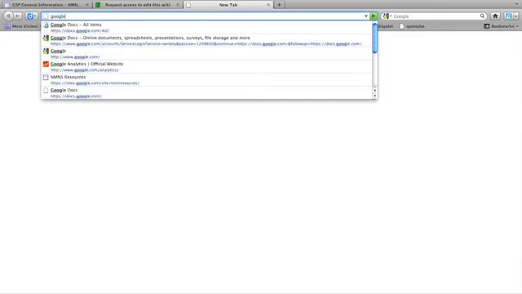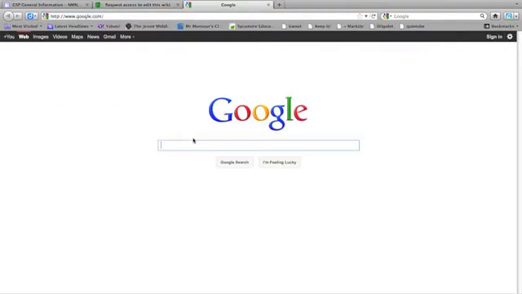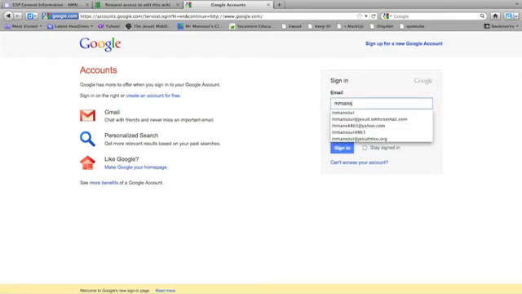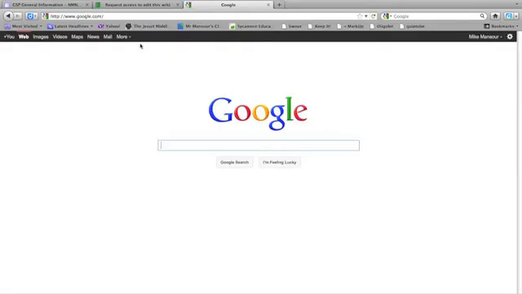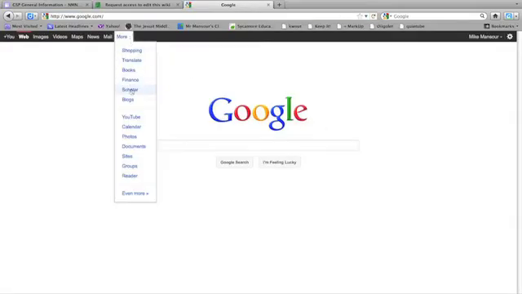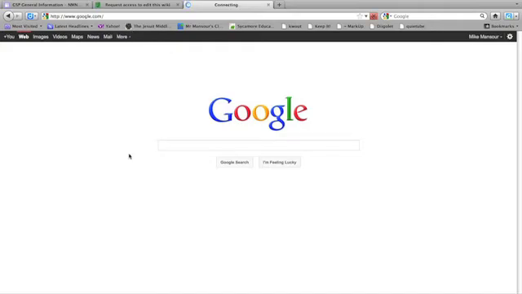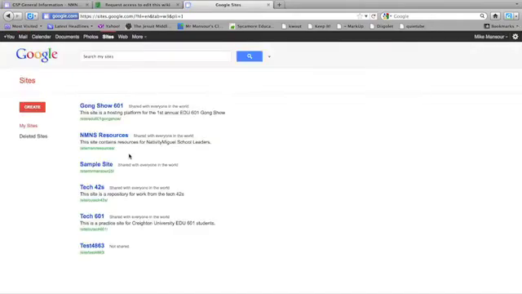So I can go to google.com and click on sign in, and I will log in with a different Google account right here, and that will get me access to the wiki. To do that, I need to click on more and then go to sites. Now what I'll see here in my list of sites is the NMS resources.